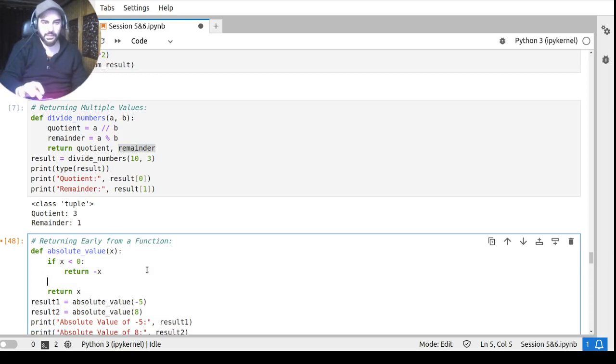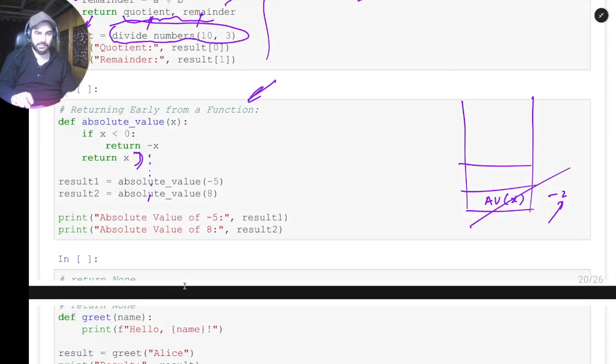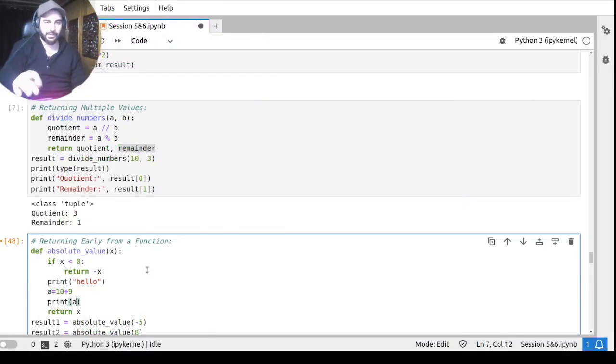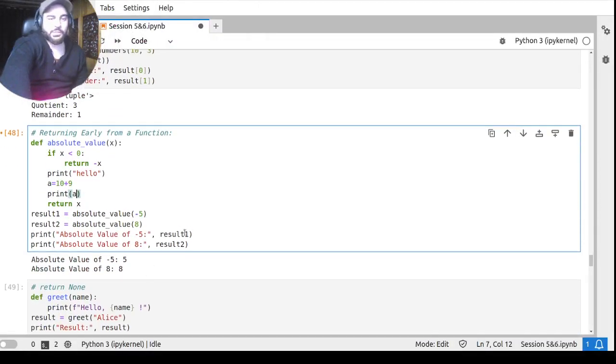So after this return, let's suppose I wanted to write print something, print hello, and then I'll say a is equal to 10 plus 9, something like this. Then I want to print a. Is it visible? Yeah. So I am making a function call in here.